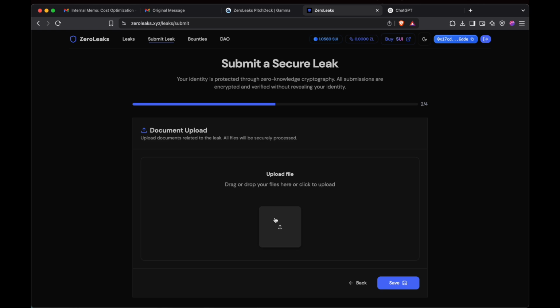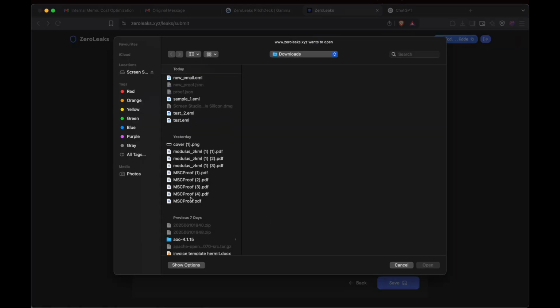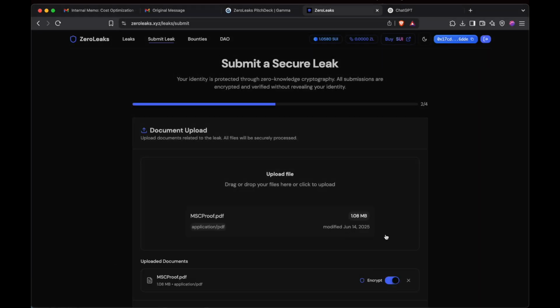In case the files are sensitive or leak your identity, you only want to show them once there are some court actions. Until then you don't want to show them. So I will upload some random documents that I have. Let's say I'll upload this file, and I'll encrypt it to show the functionality of Seal and the allow list. The documents are encrypted via Seal, and which people get access to the allow list is handled via the DAO.